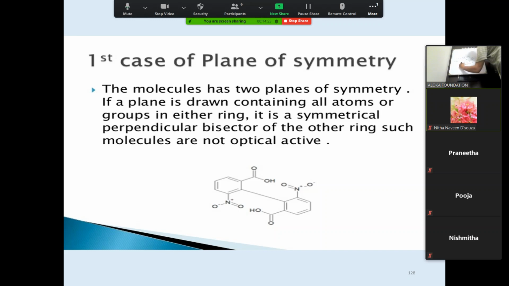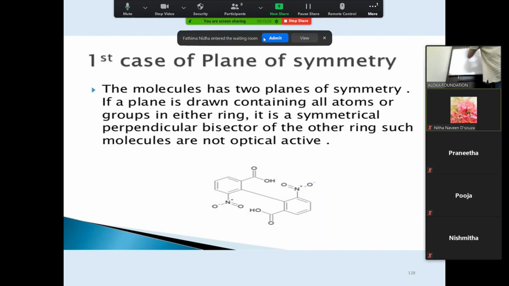That's why they are optically inactive. Got it? Did you understand? Yes, sir. Okay, so within and across the plane, there is symmetry, and that's why it is optically inactive. So here the center of symmetry plays an important role also.